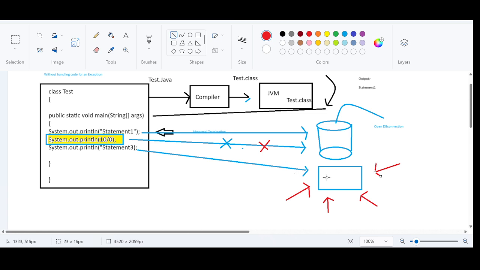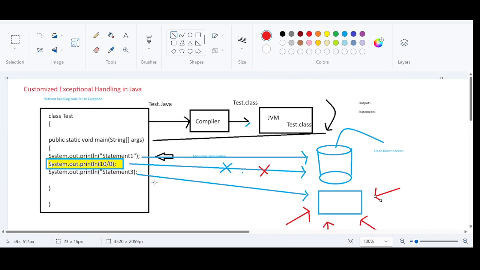isn't it? So that's why it is very imperative to handle the exceptions by making sure that the particular risky code is handled properly, right? So this is something that we have written without handling this exception.